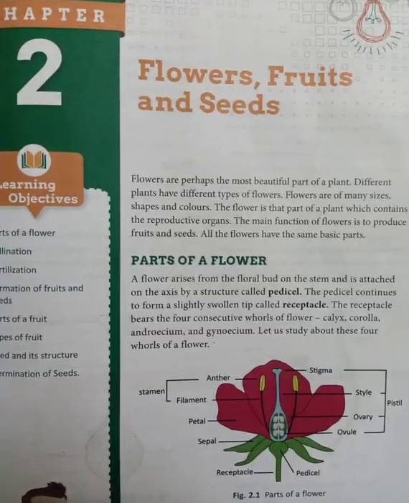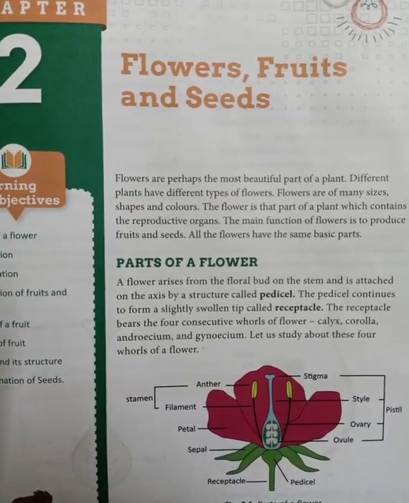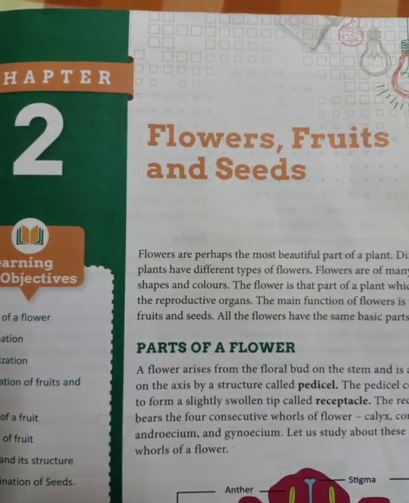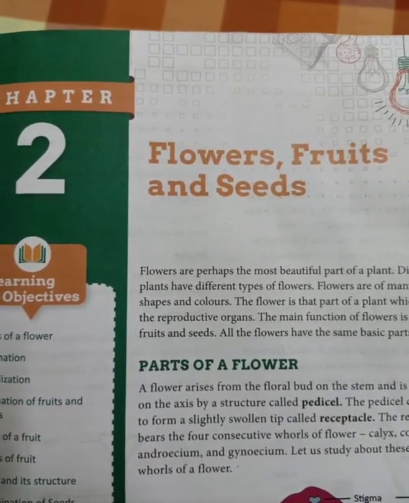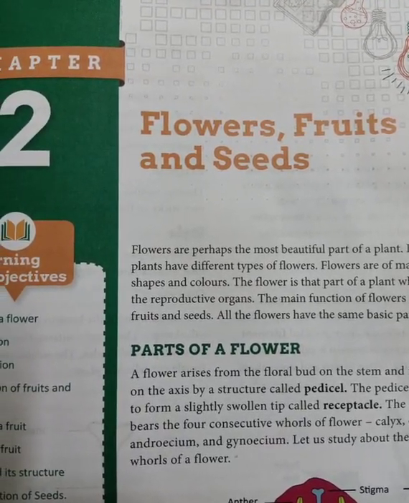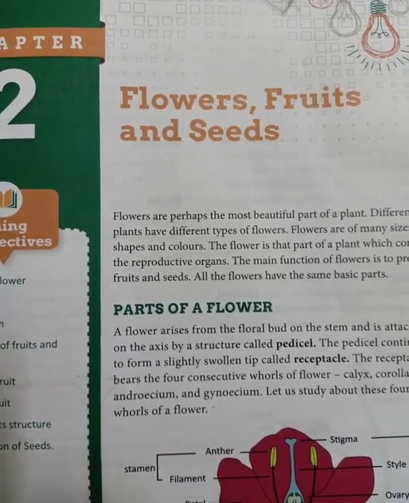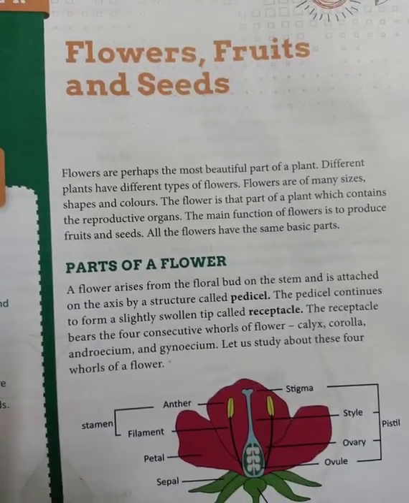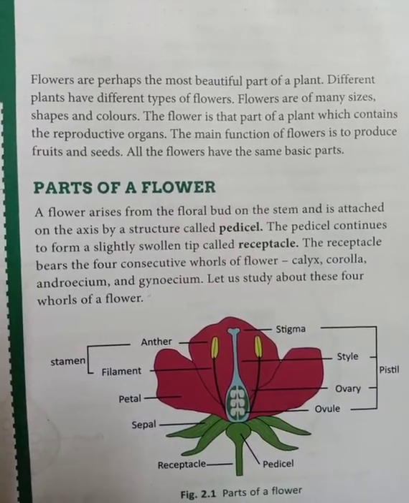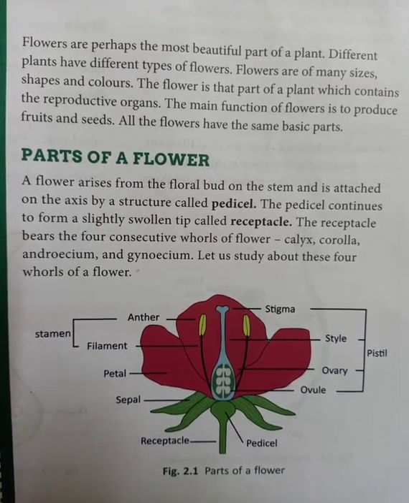Now today we are going to start the revision of chapter number 2, and the name of the chapter, you must be knowing that name, that is Flower, Fruits and Seeds. So as already the chapter is complete, most of the parts you must have learned about that chapter. So I am just going to give you the revision of which type of questions we are going to ask during the examination, and how you have to make the questions from the subject matter that is given in the book.